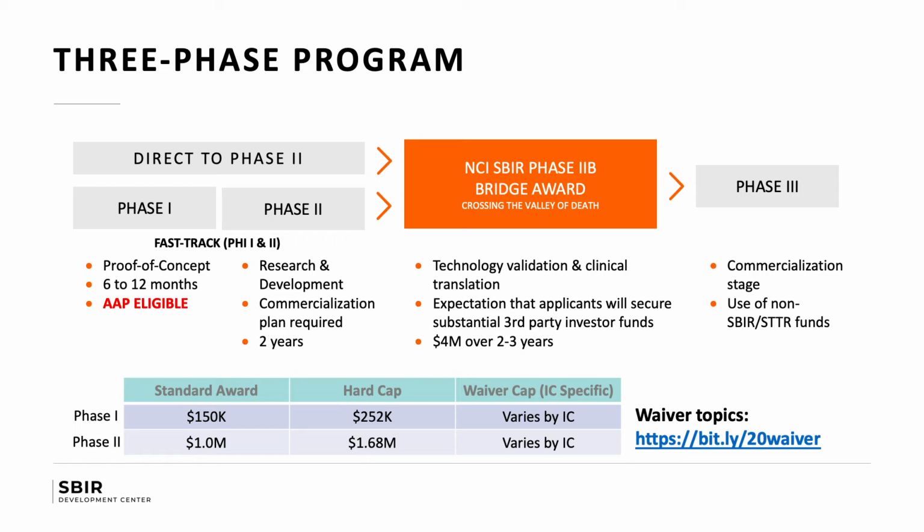The phase 2 can go up to 1.6 or so, but there are waiver caps that the Small Business Administration has given to all of the NIH institutes that allow applicants to exceed the hard cap budget. So you want to take a look at the waiver topics, and the link is provided there. At NCI, we cap our phase 2 at $2 million, but as I said, it does vary by institute.